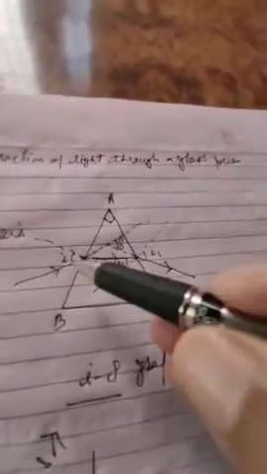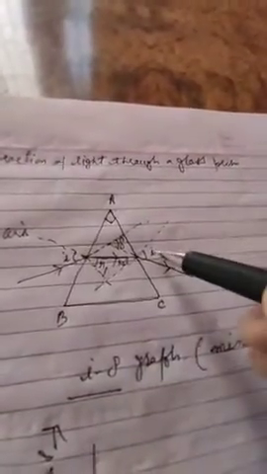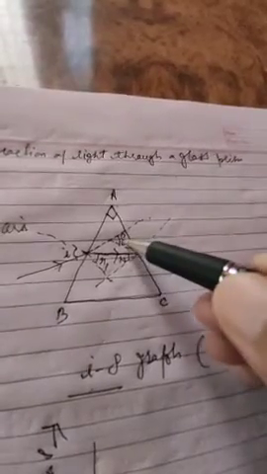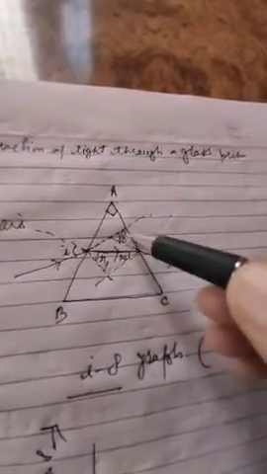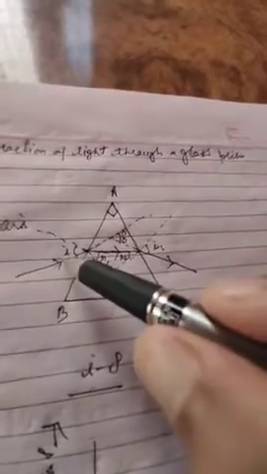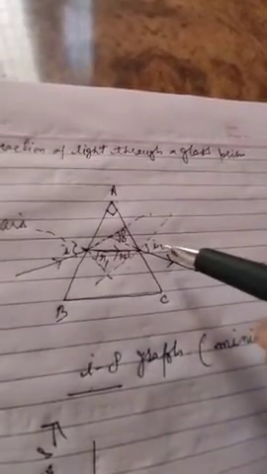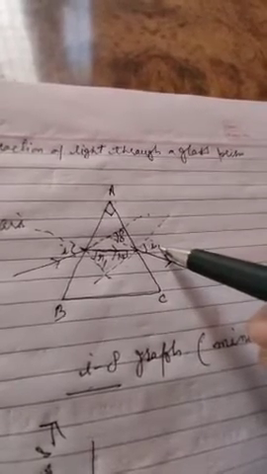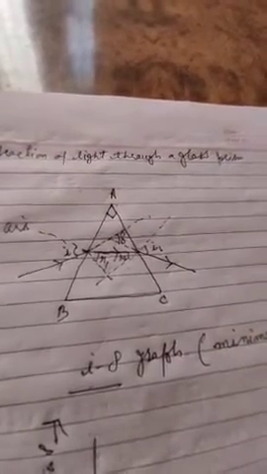When this angle is equal to this angle, the deviation becomes minimum. This is the condition for it.